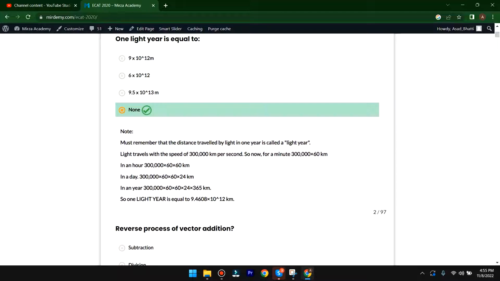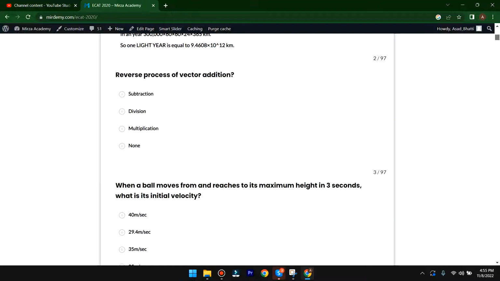So 1 light year is equal to 9.4608 multiplied by 10 raised to the power 12. So here the D option is correct. So I'm going to move to the next MCQ.